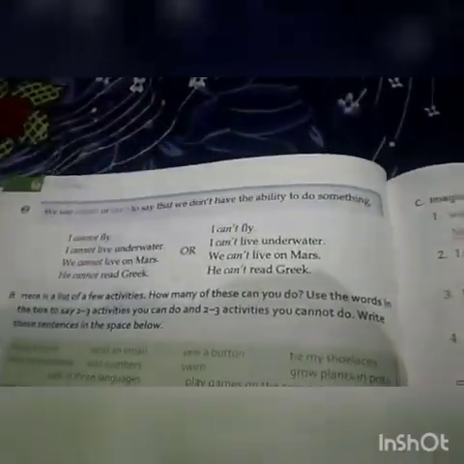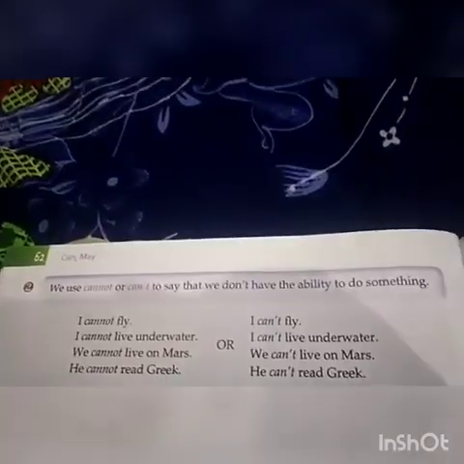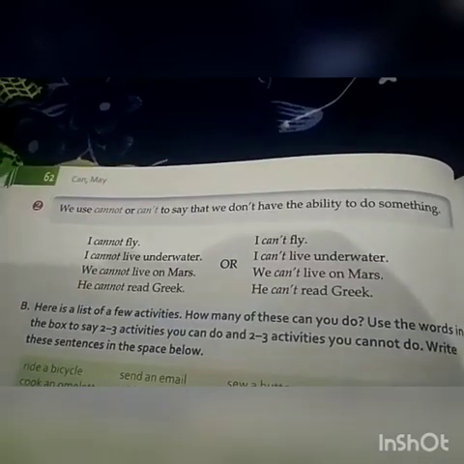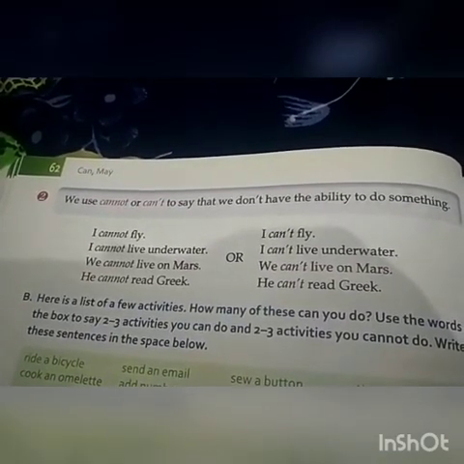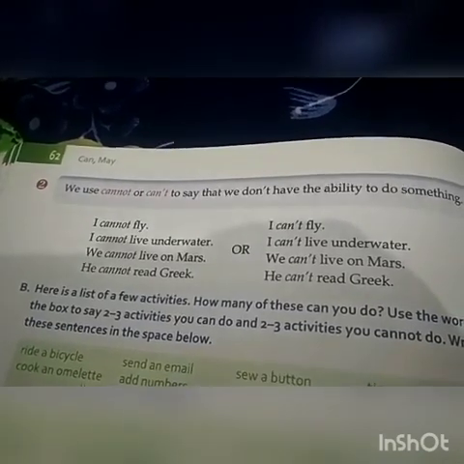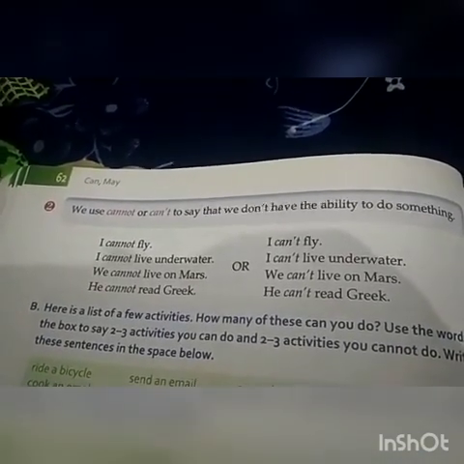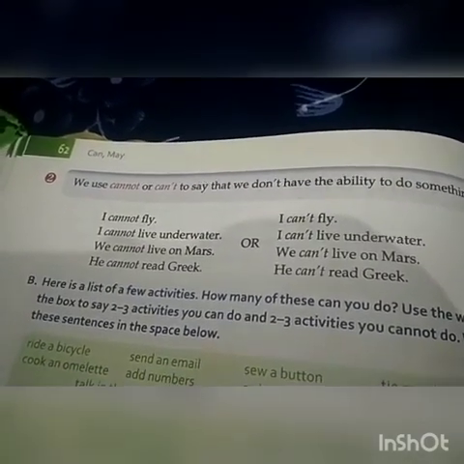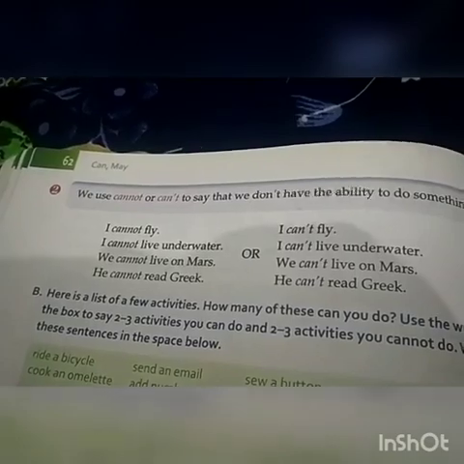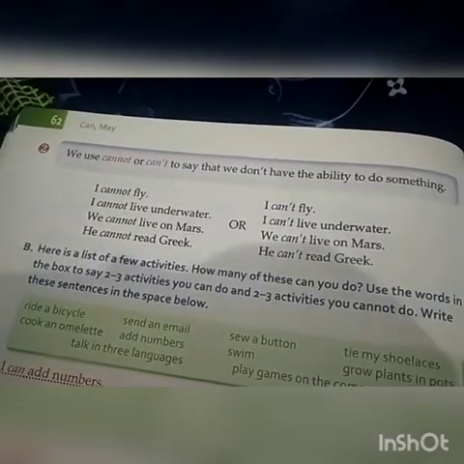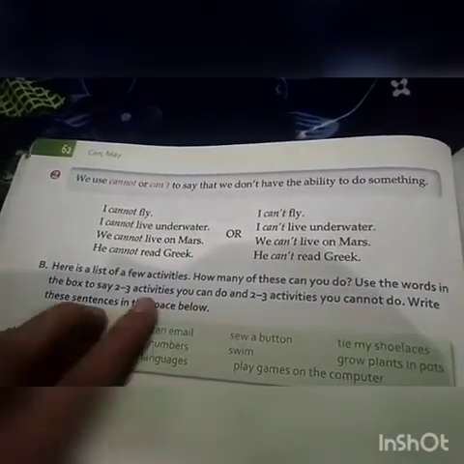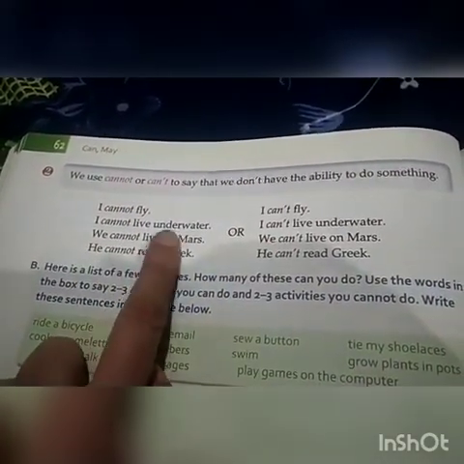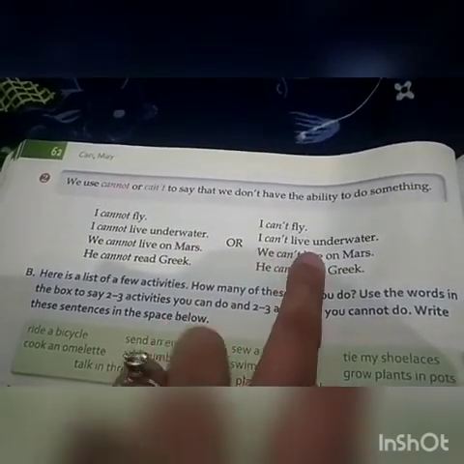Now we use cannot or can't to say that we don't have the ability to do something. So we use can to say that we have the ability to do something, and we use cannot or can't to show that we cannot do the thing. हमें ये बताने के लिए कि हम कोई काम नहीं कर सकते, हम क्या यूज करते हैं, cannot और can't. So let's see a few examples of it. I cannot fly or I can't fly. I cannot live underwater or I can't live underwater.